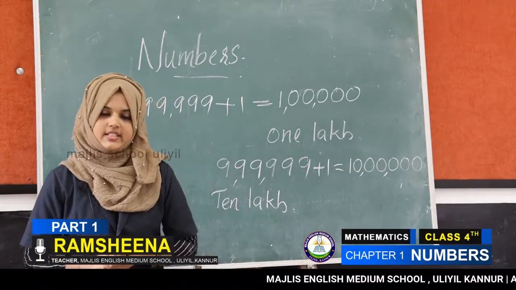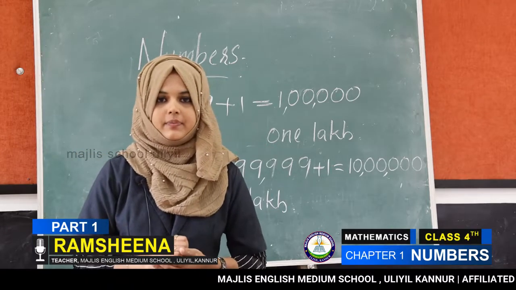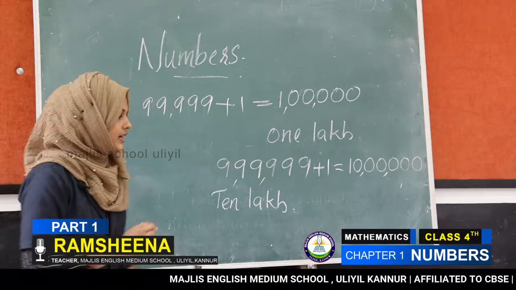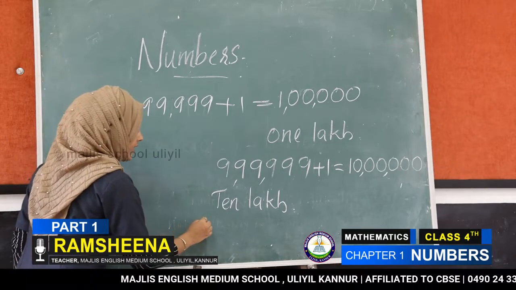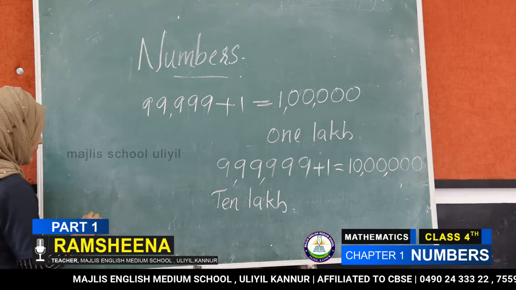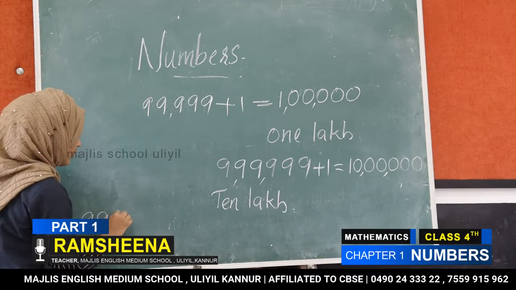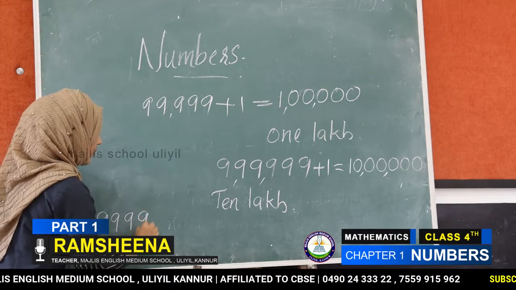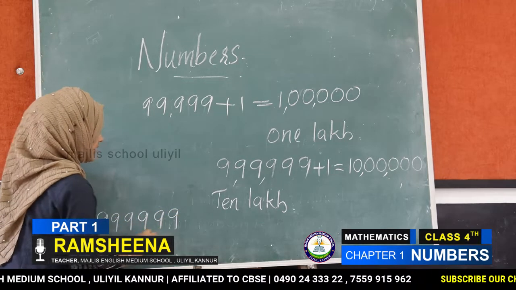Okay. Then what is the largest 7-digit number? The number is 9, 9, 9, 9, 9, 9, 9: 1, 2, 3, 4, 5, 6 and 7.